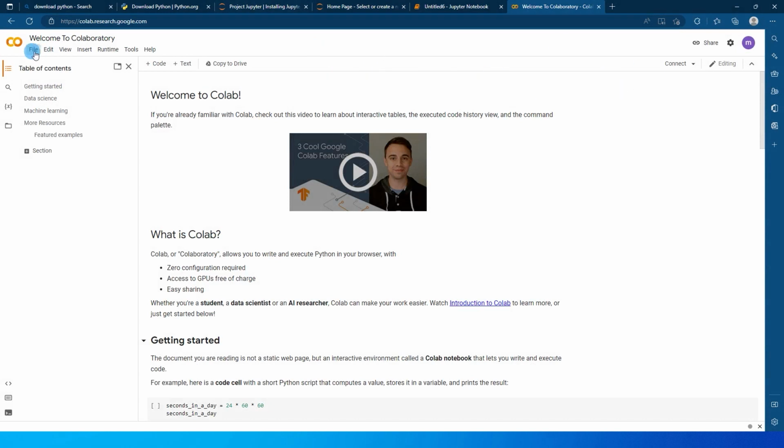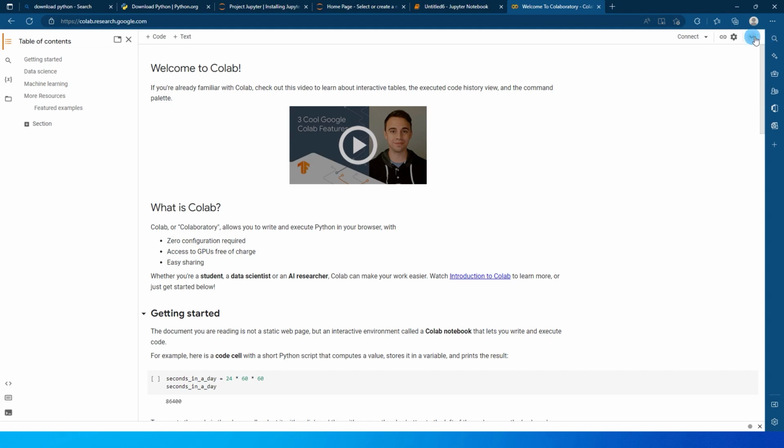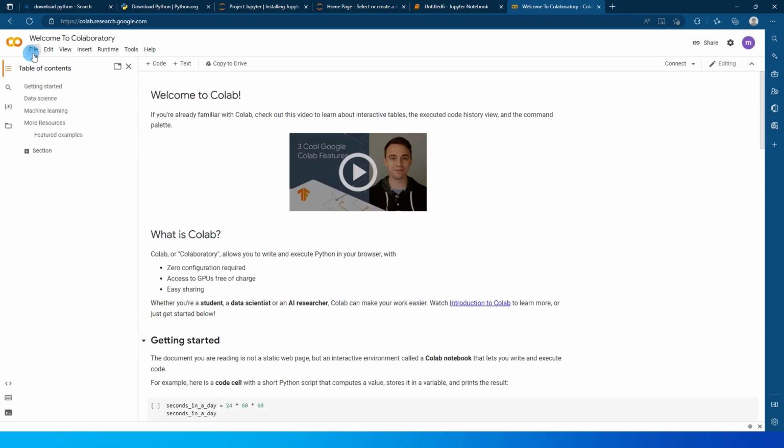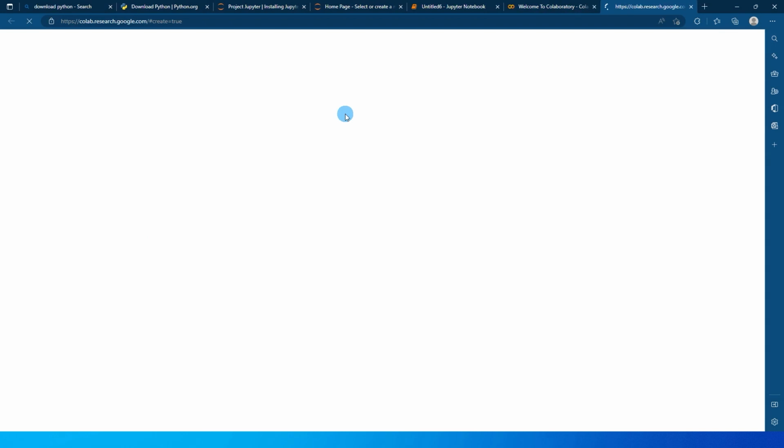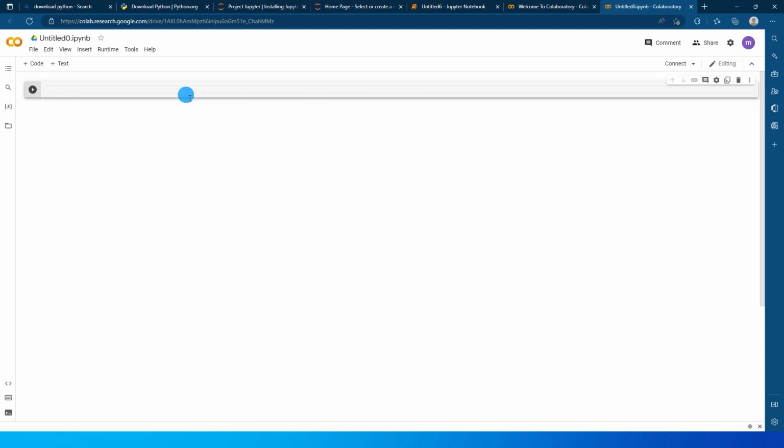You can click on File. If you don't see this particular menu over here, you just have to click on this particular drop down to see this menu. You can click on File, click on New notebook. And now you're here in the notebook where you can start coding right from this particular screen.